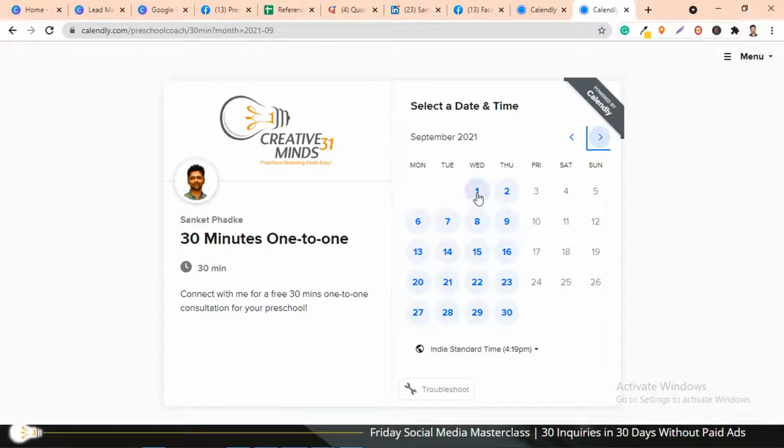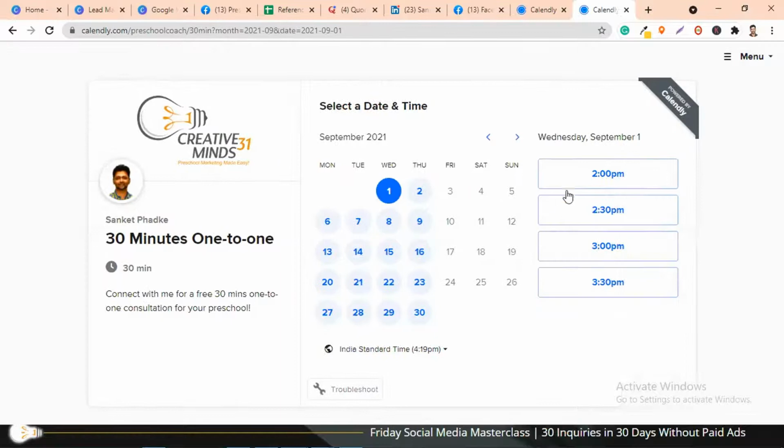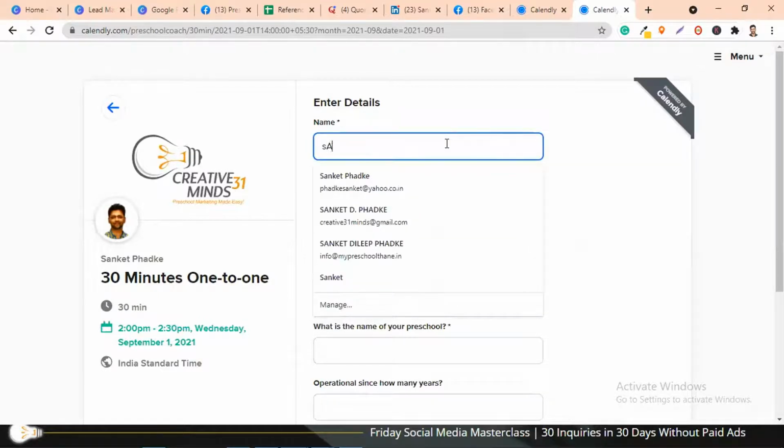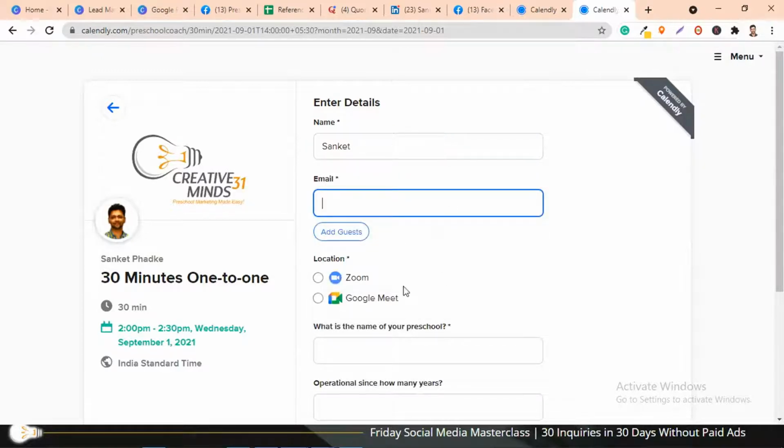Now anyone who clicks, say, on Wednesday, just has to select a time. Whatever time slots you have selected, all those times will be shown here. So let's say I have to book a slot on Wednesday at 2 p.m. I'll just confirm this, and the parent will mention her or his name and email ID. Then they select the platform. I have given two options, Zoom as well as Google Meet. You can choose both or either one.